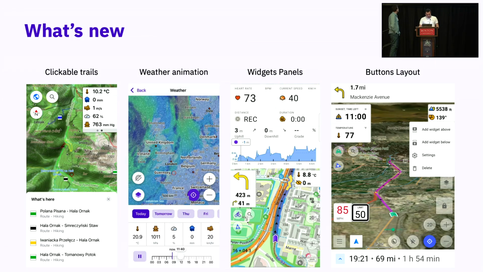Next, we added an animation mode to our forecast feature, which allows the user to download a 10-day forecast for offline use. Next, we made good progress with widget panels, enabling full customization of size and screen placement, as well as button layout, allowing many actions to be implemented directly from the screen.